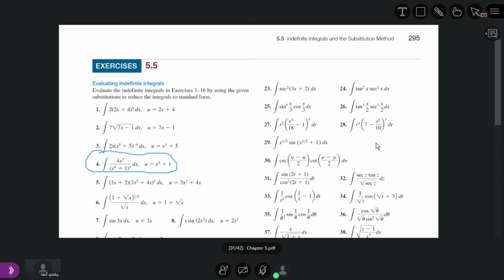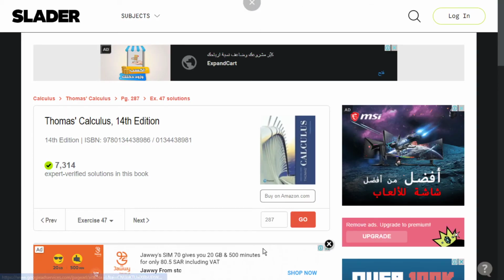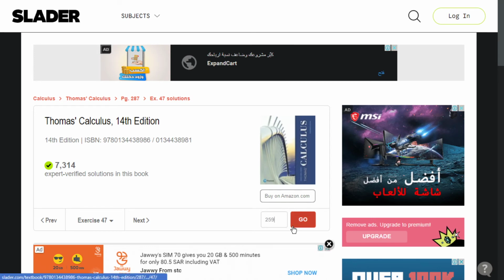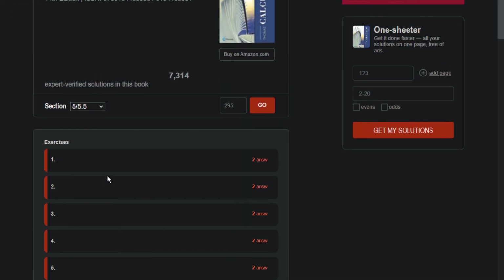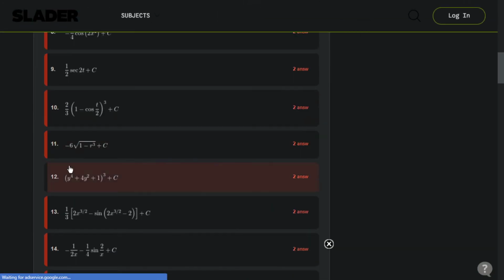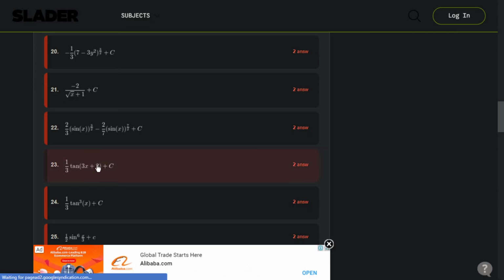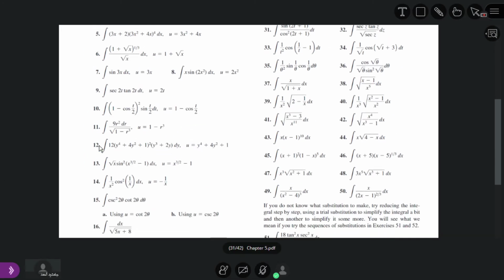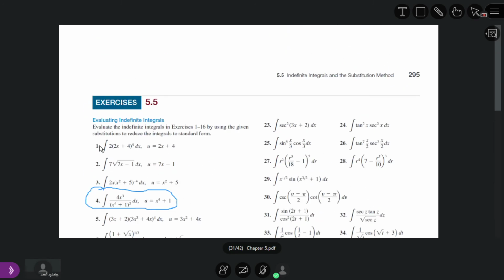If we put it in, in the denominator we have x power 4 plus 1, so there we put u. So the indefinite integral is 1 divided by u square. Now we have a problem with 4x power 3 and with the dx.